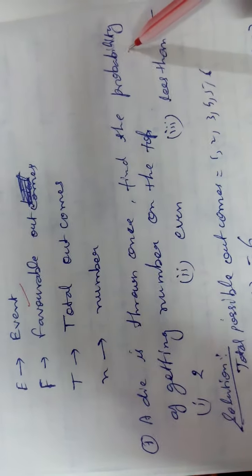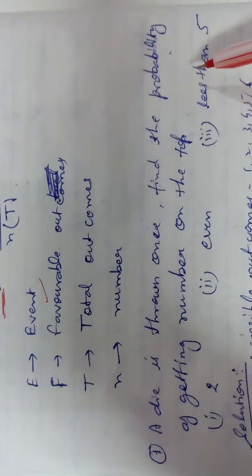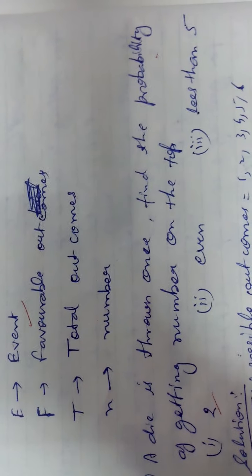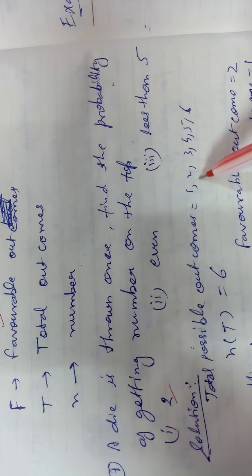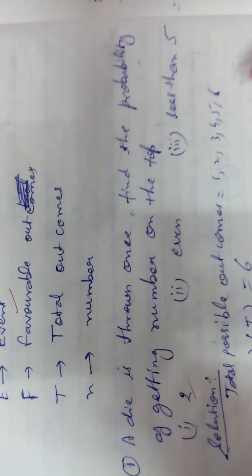So a question is given: a die is thrown once, find the probability of getting the number 2 on the top. When a die is thrown once, how many numbers are there? 6 numbers in a die. So what are the possible outcomes? Any one of these 6 numbers: 1, 2, 3, 4, 5, 6.